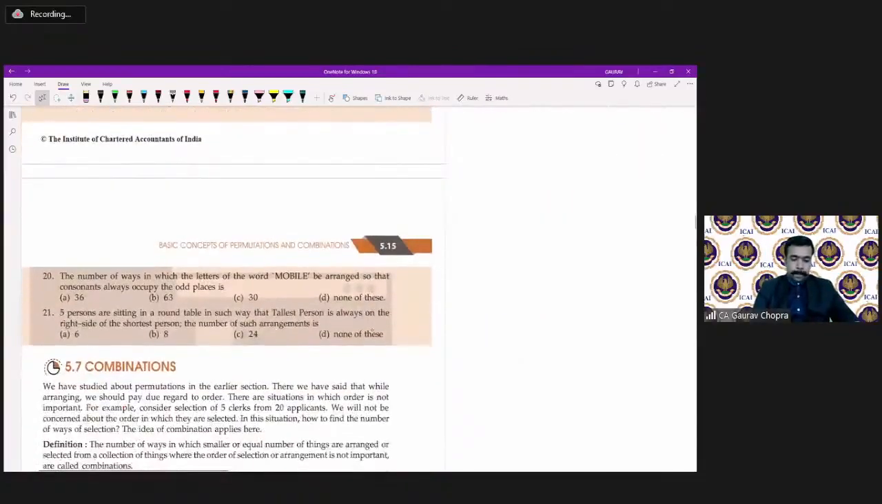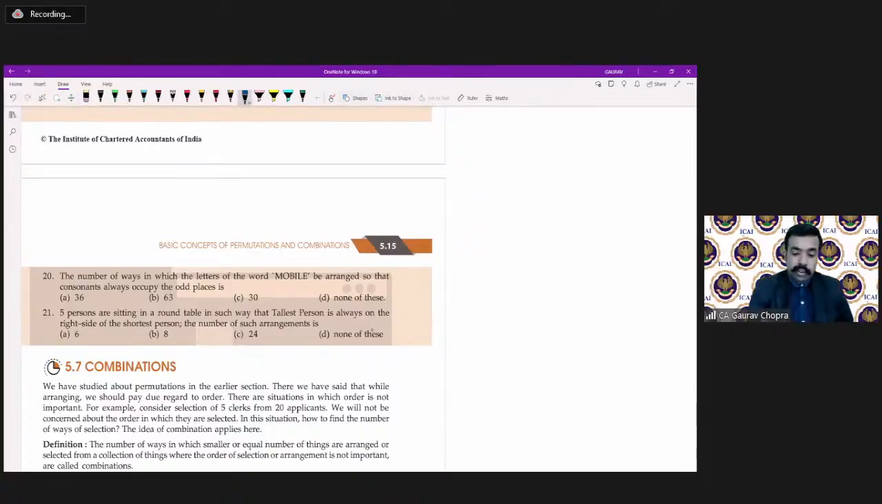Now 21. Let us do 21. One more question on the round table concept. 5 persons are sitting at a round table in such a way that the tallest person is always on the right hand side of the shortest person. The number of such arrangements is, how many arrangements will be there?